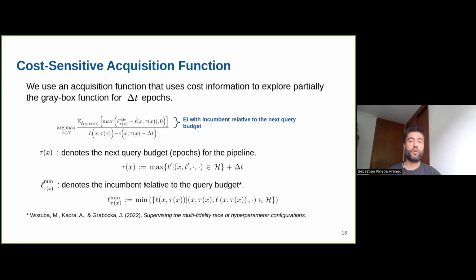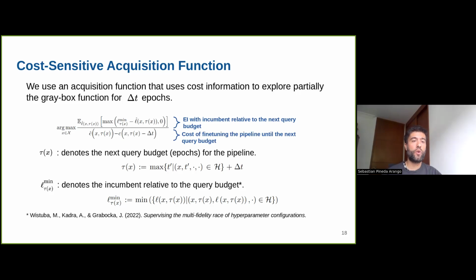This is based on previous work from 2022, referenced below. The incumbent is relative to the query budget, and it changes depending on the pipeline. Then we trade this off: in the denominator, we have the cost of fine-tuning the pipeline until the next query budget.